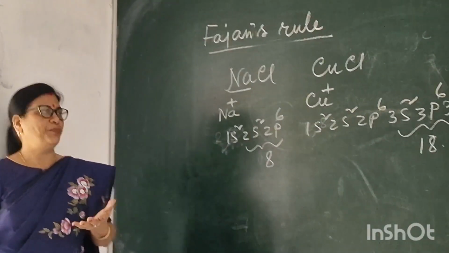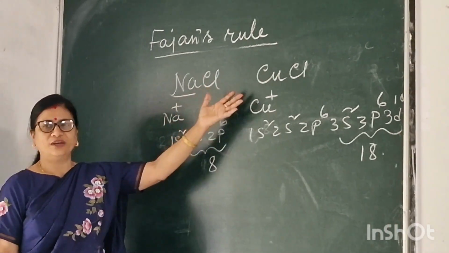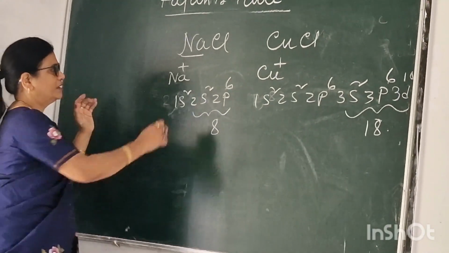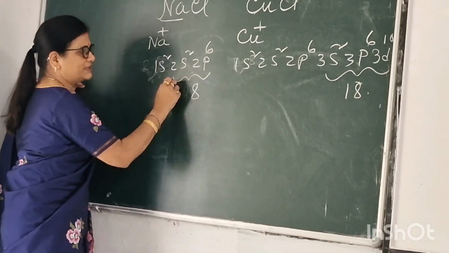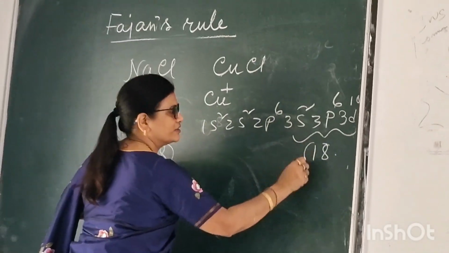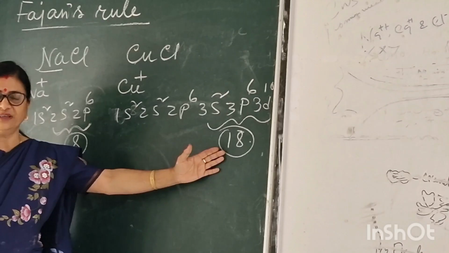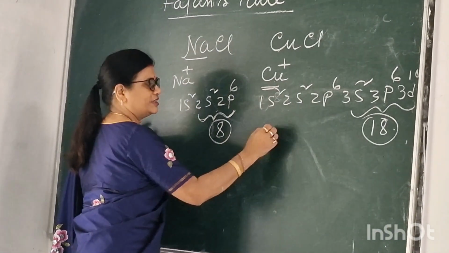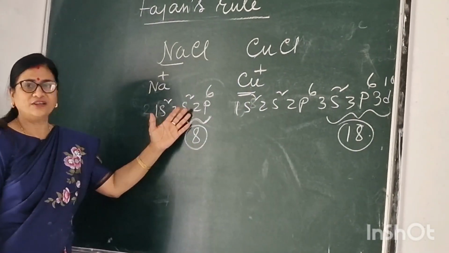Now, if we compare the ionic character or polarization in sodium chloride and cuprous chloride, here it is the sodium ion, here it is the copper ion. Here the valence electrons are 8, here valence electrons are 18. Where the valence shell has 18 electrons, there is more polarization. It has 8 electrons in its valence shell.